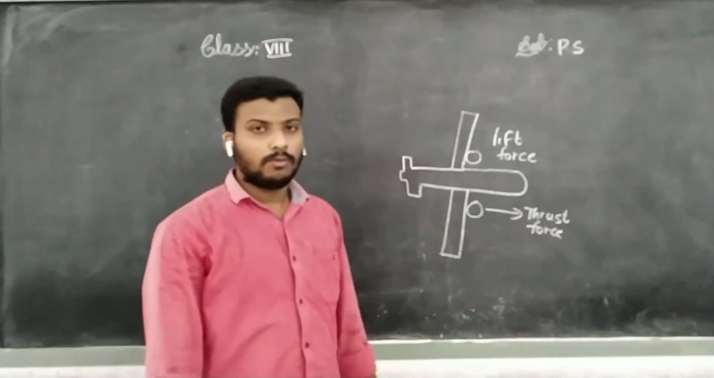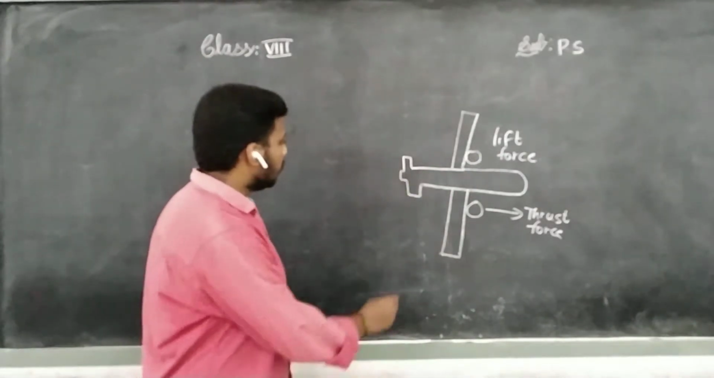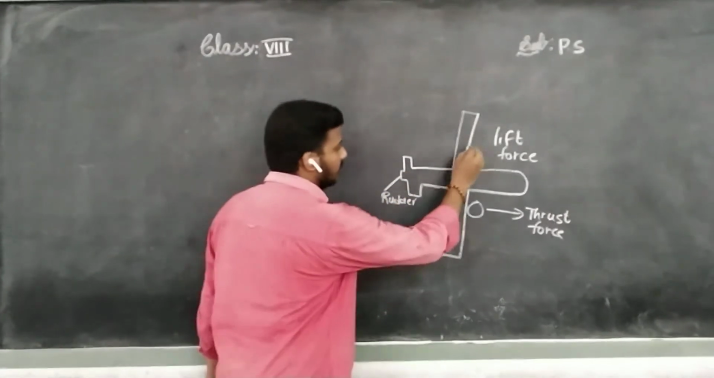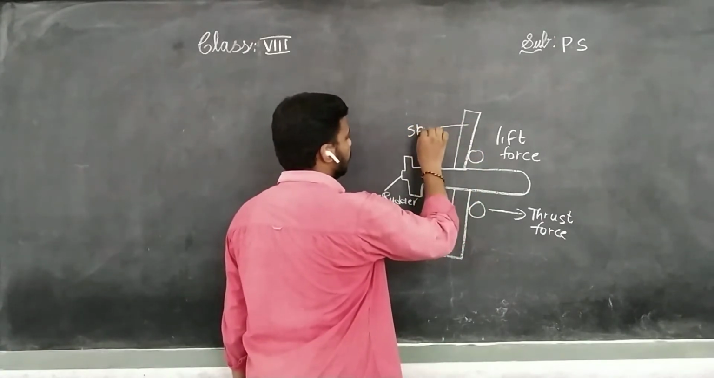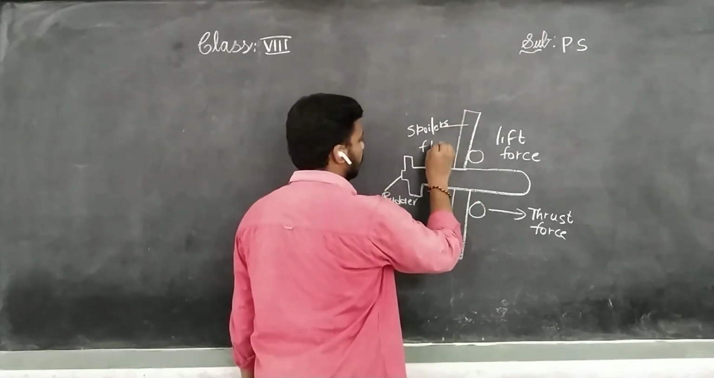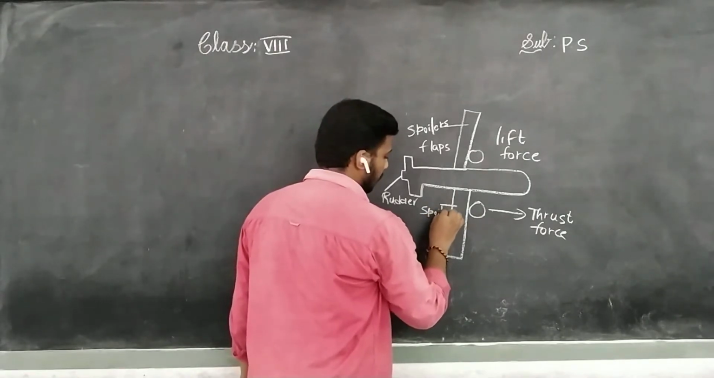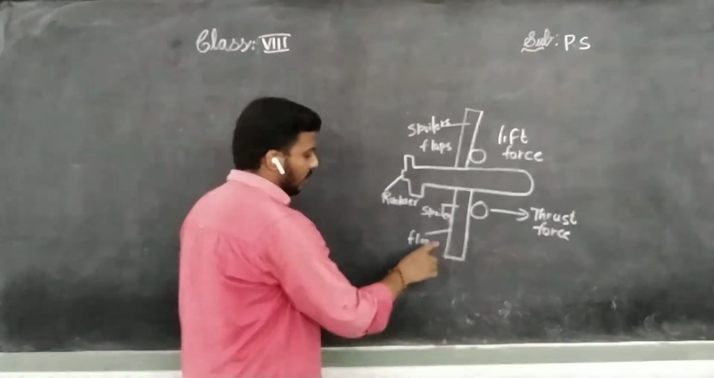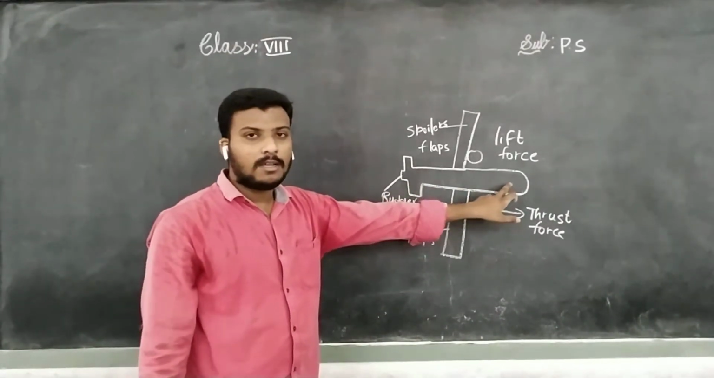But wings will move. You know that this is called a rudder. This part is called a rudder. And here the wing part contains spoilers and flaps. Here too it contains spoilers and flaps. Okay, children, these spoilers, flaps, rudders move. Understand, children? It is all controlled by the pilot.